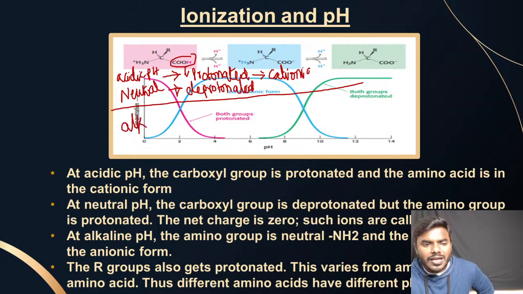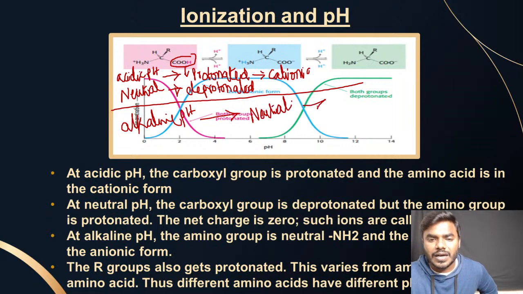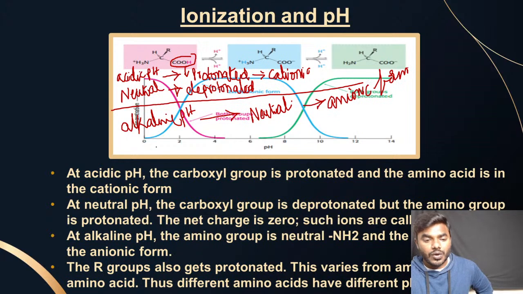At alkaline pH, what about the amine group? The amine group is obviously neutral. Correct, friends? And in which form is the amino acid going to exist? Undoubtedly, friends, the amino acid is going to exist in the anionic form. Don't get confused.